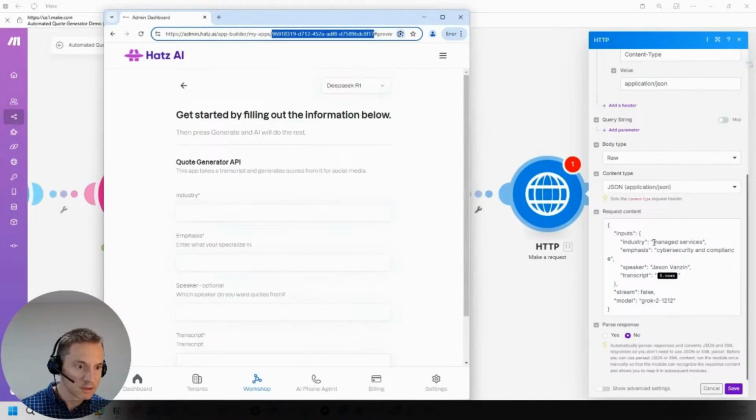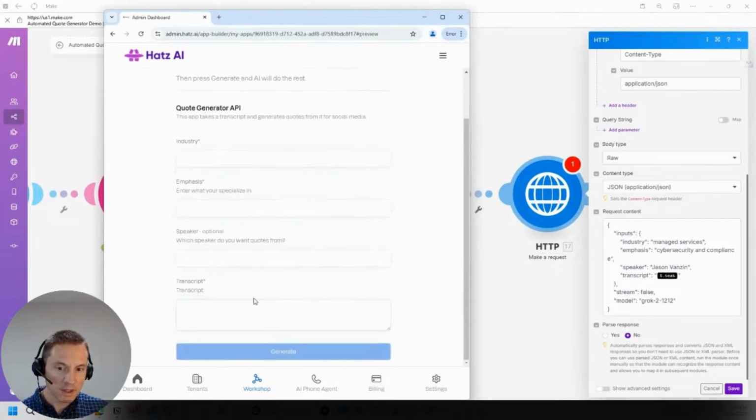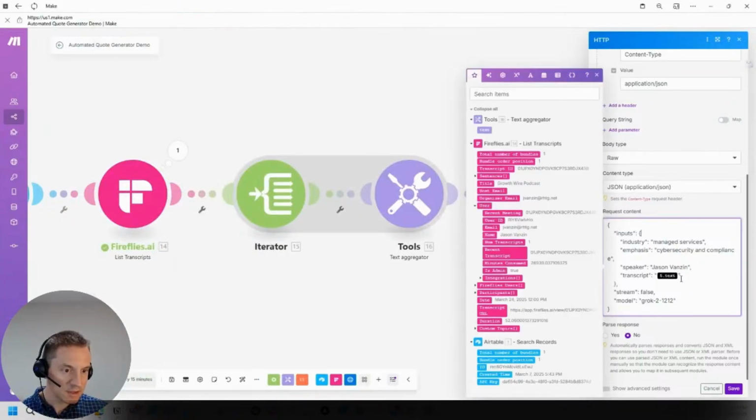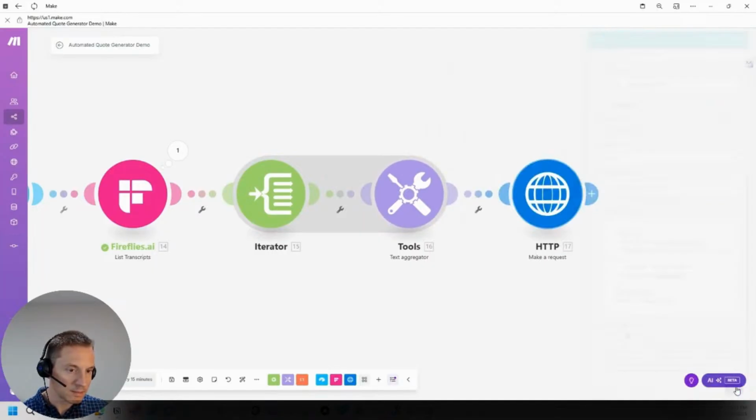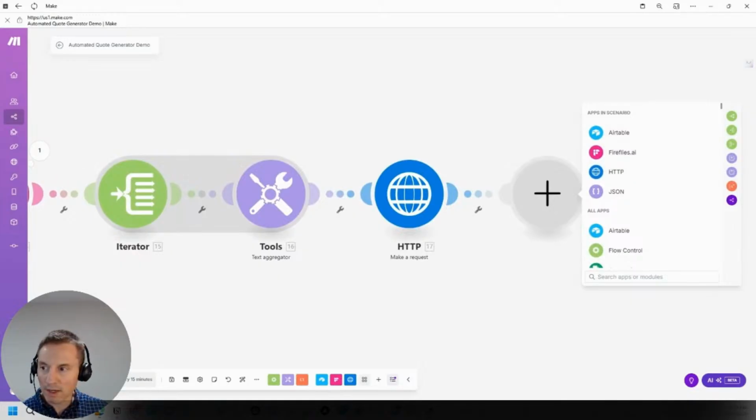We have industry. So I just hard coded this in because this is running for me. Our emphasis, speaker, and the transcript, which is going to be this text, which we're actually going to have from our aggregator. And I'm going to have it use Grok as the model. All right, so then once we're done with that, we're going to get the text back and we're going to have to clean it up so that we can put it through our JSON parser.